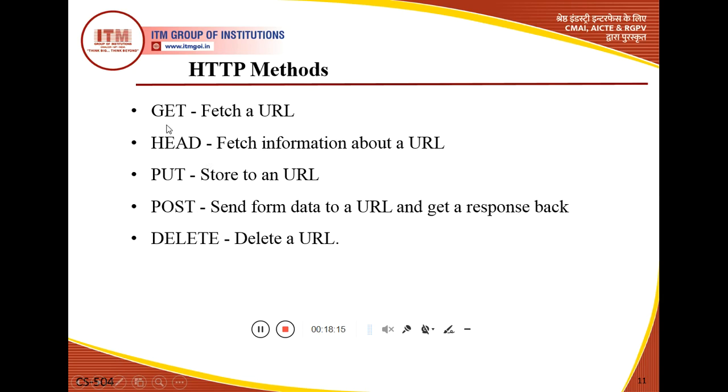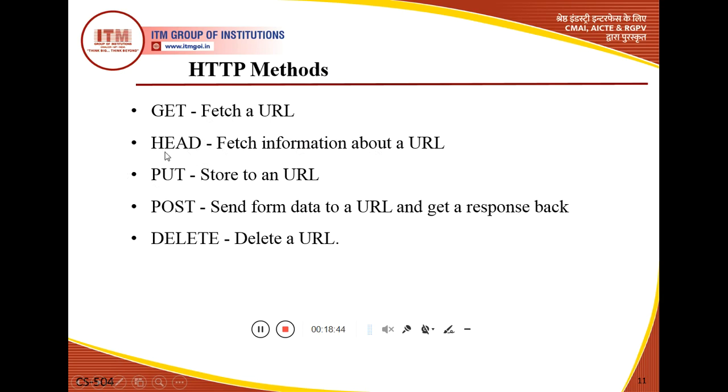Get requests a document from the server, that is, fetching a URL, uniform resource locator. Head is another type of method. Head is used to fetch information about a URL, meaning it requests information about a document but not the document itself. So this method is called the head method.